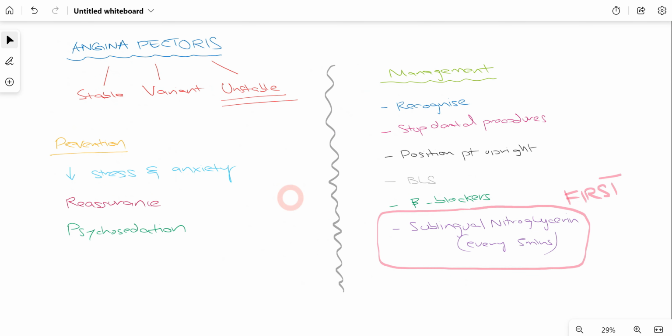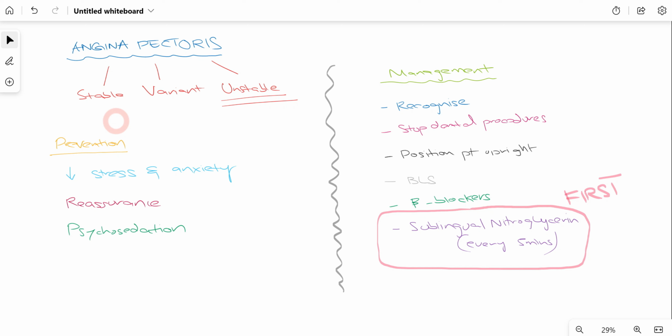Now, lastly, talking about another very common medical emergency which does occur in dental practice, called angina pectoris. We have three variants of angina pectoris, and when the patient suffers from angina pectoris, they basically feel a very heavy and painful feeling in their heart, and that sometimes radiates to their jaw and arm as well. Within 30 minutes, basically it resolves. And if it's more than 30 minutes, we can suspect that the patient is suffering from myocardial infarction.